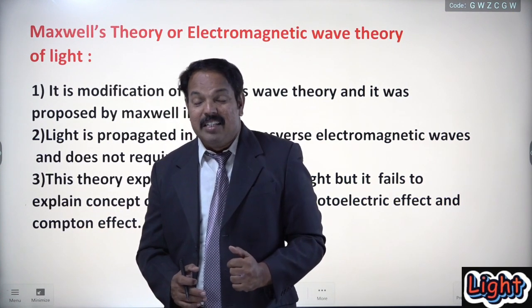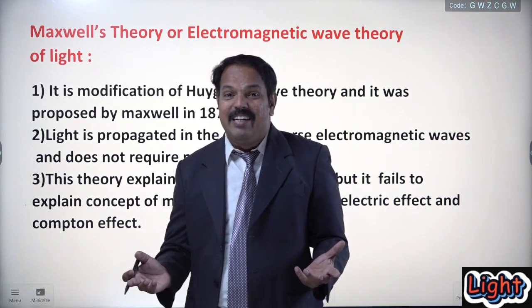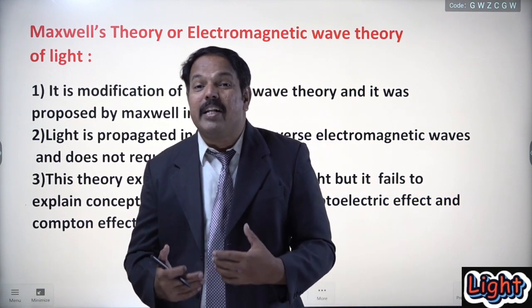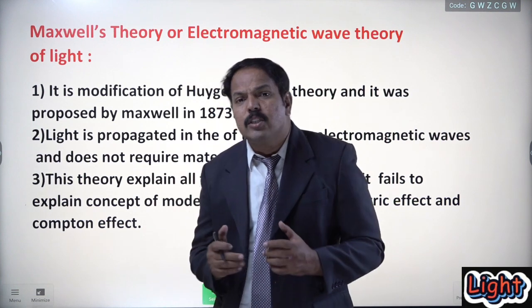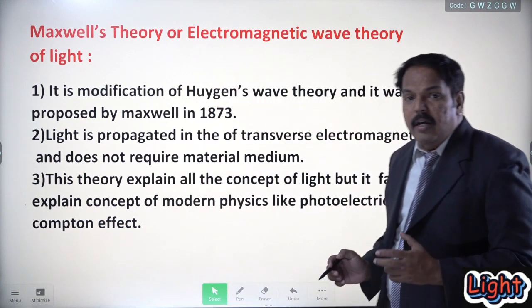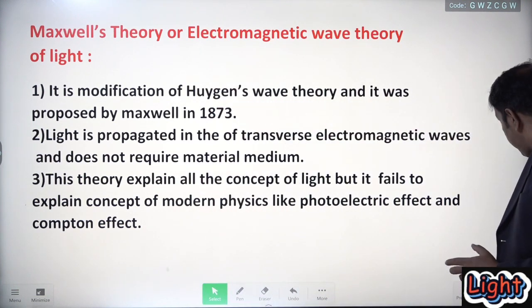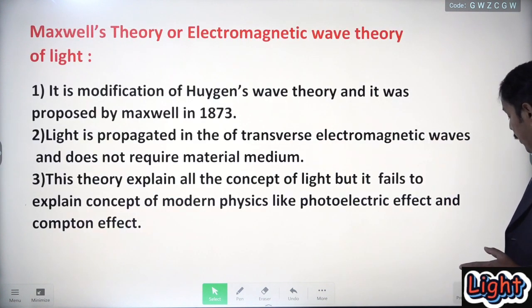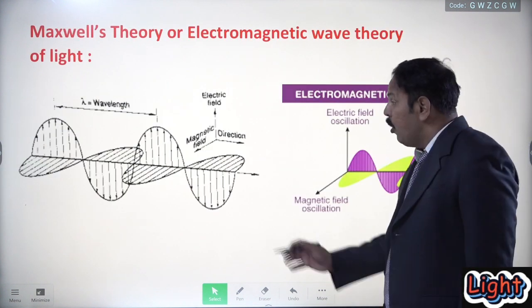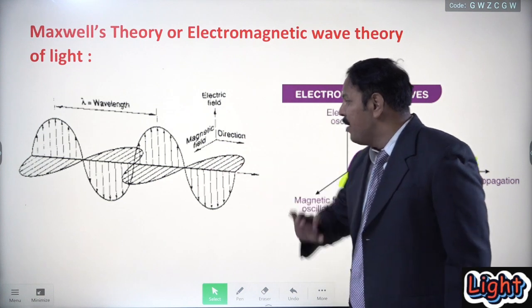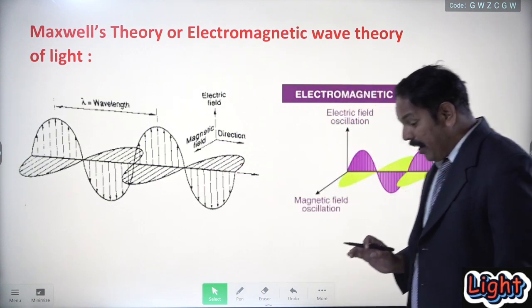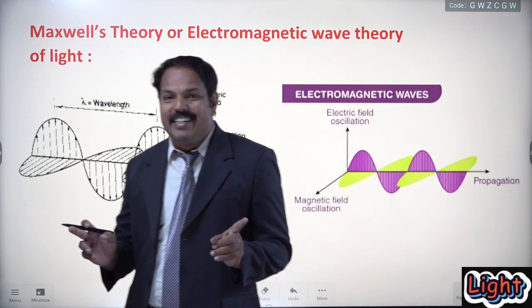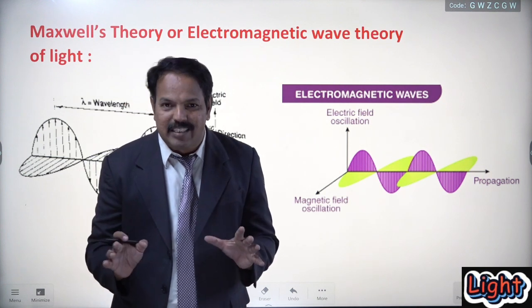Is it clear? Then a question may arise in your mind: why is it called an electromagnetic wave? Look at this, this is the figure of an electromagnetic wave. Electro and magnetic are two different interactions.